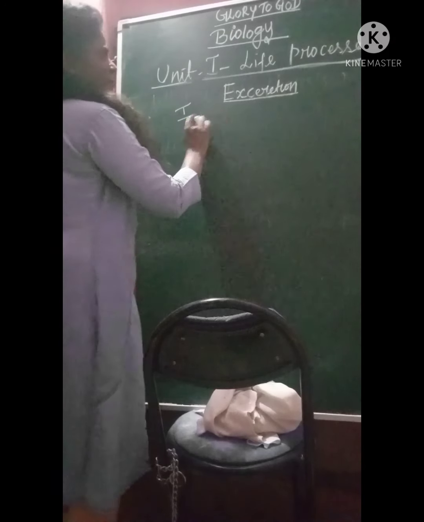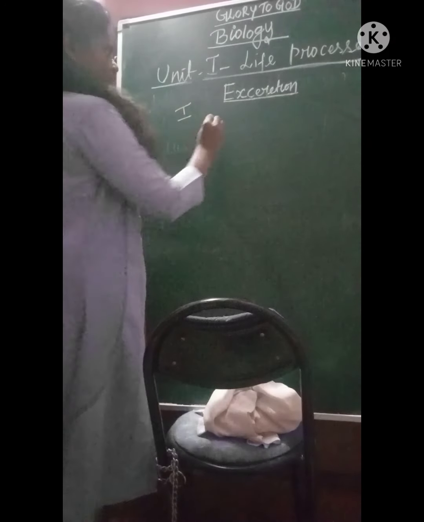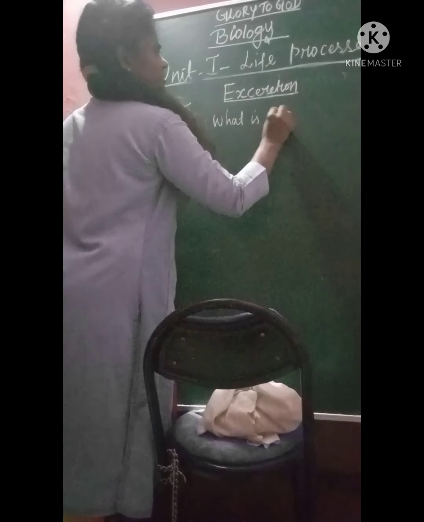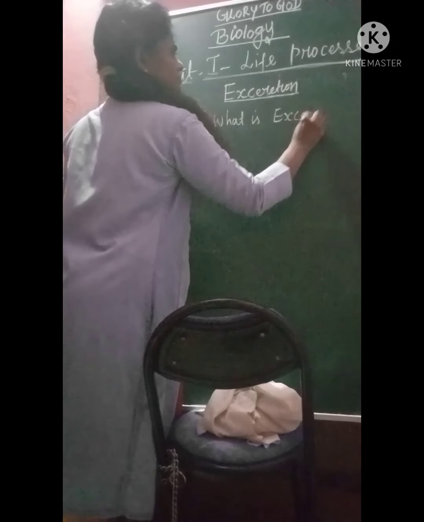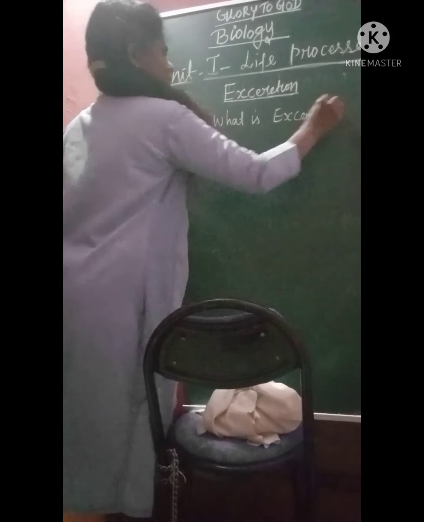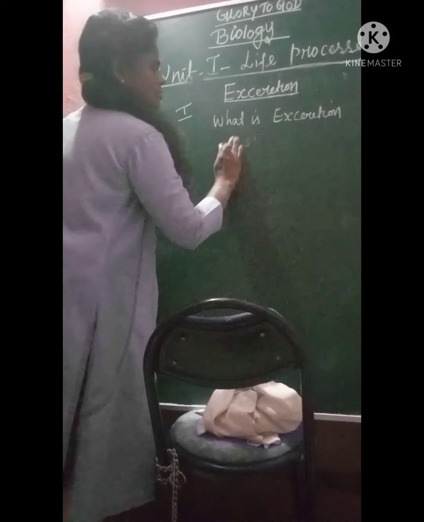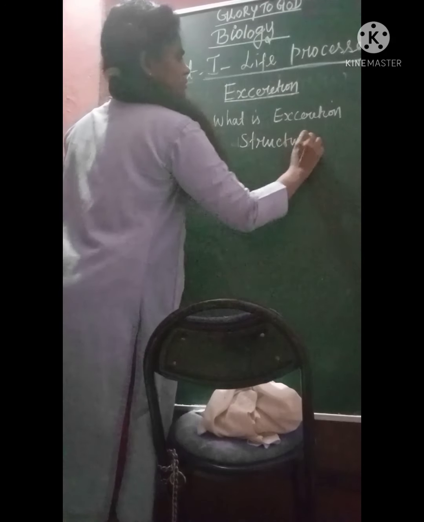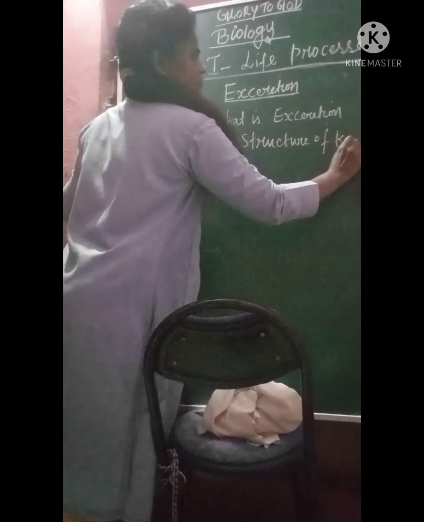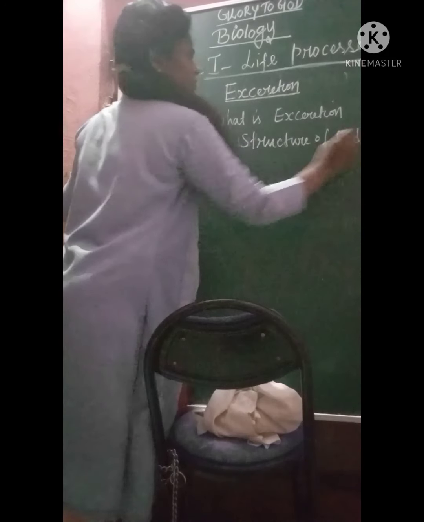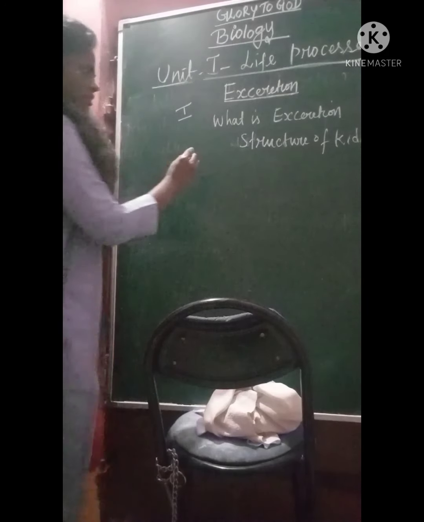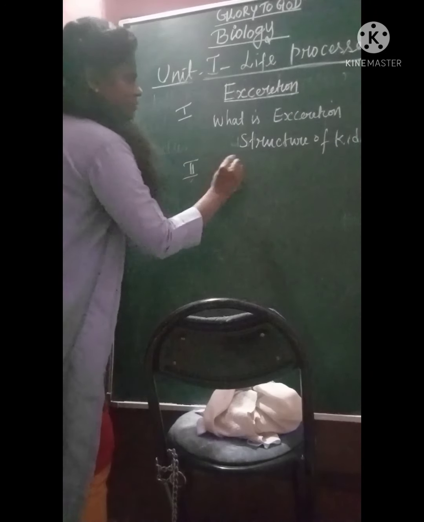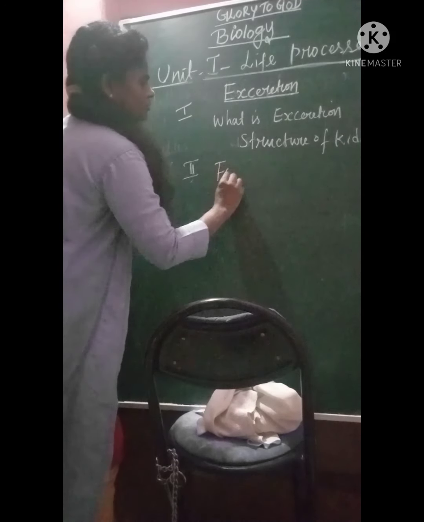The first one is what is excretion, and in this you have to write the structure of kidney, and you should explain what is the structure of kidney and all. And the next one, which is very important, is formation of urine.